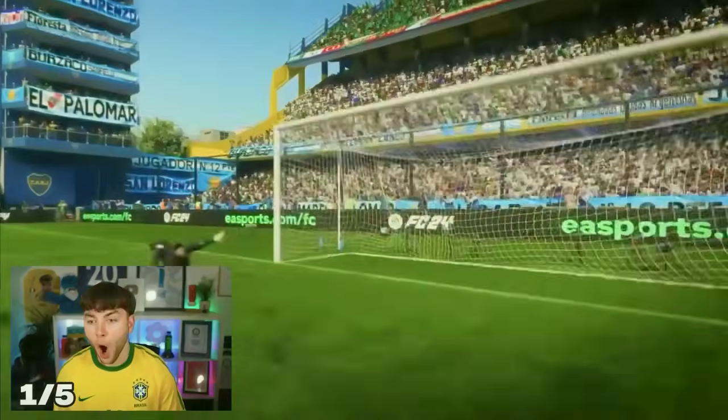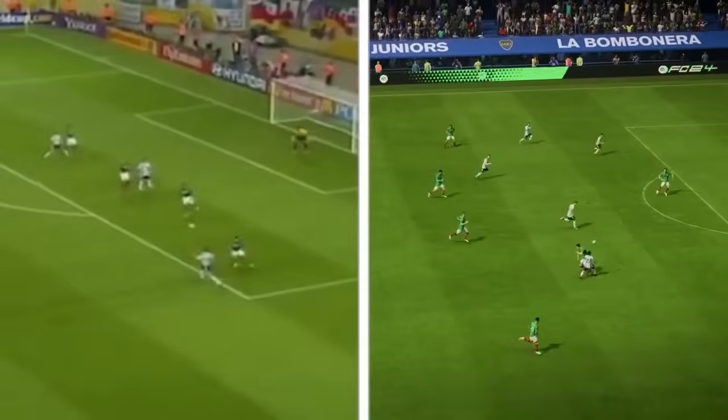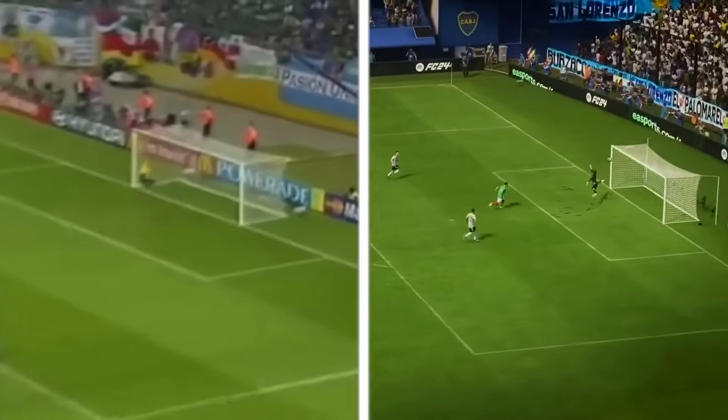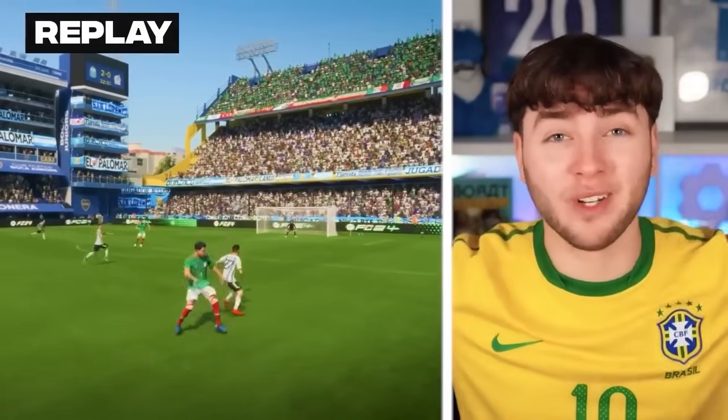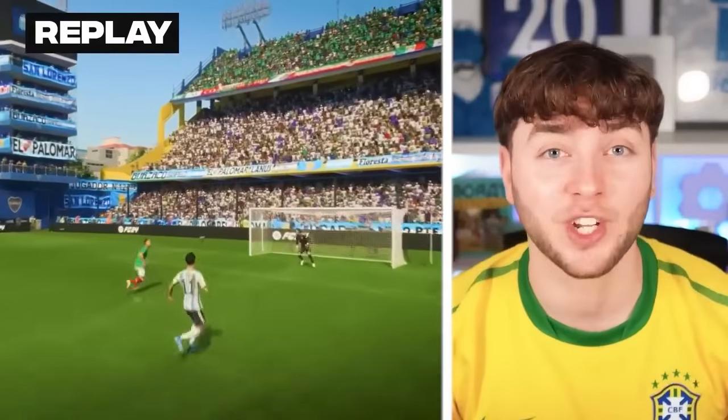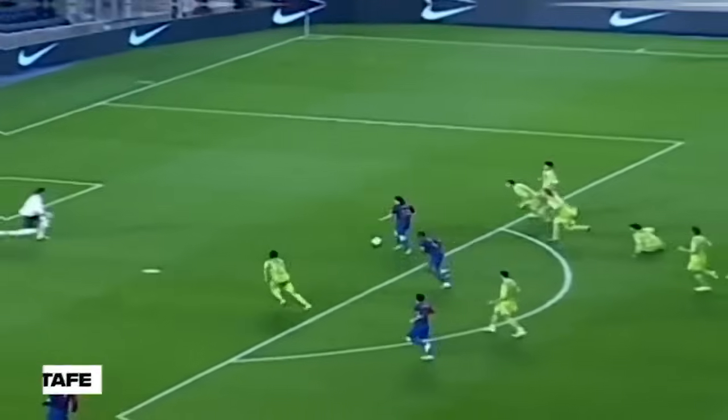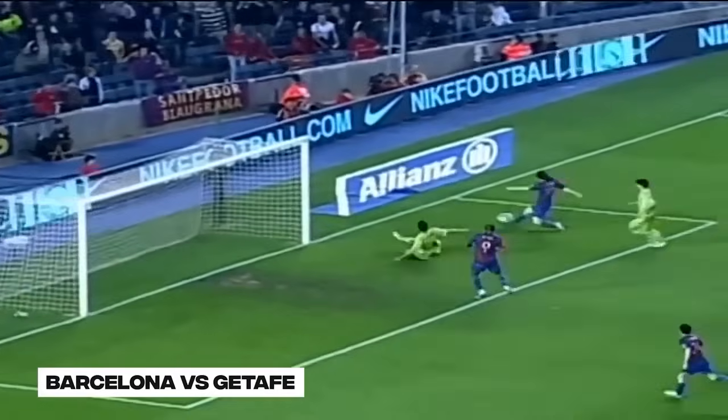Boom! Oh my god! As good as a goal that was, it wasn't the perfect recreation. Let me know how good you thought that one was. Time to move on to the next goal, which is 2007, where we have Messi's iconic solo run against Getafe.